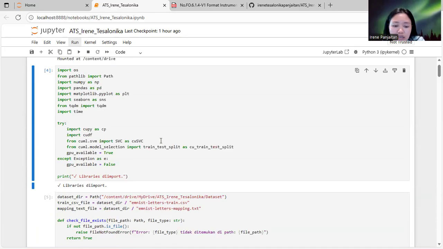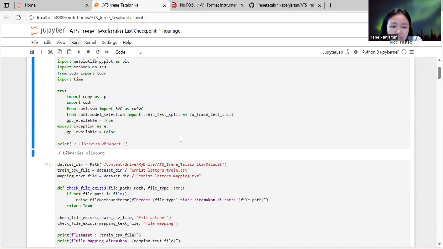Here is the fourth cell. This is for importing the required libraries. In this cell, all the essential Python libraries will be imported, like NumPy and pandas. Additionally, the program attempts to import the GPU-based libraries to enable GPU acceleration. If these modules are not detected, the code safely defaults to CPU computation. The output confirmation here ensures all the libraries are successfully imported before the process proceeds.